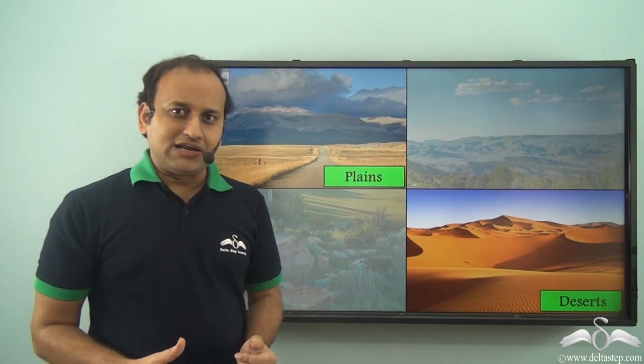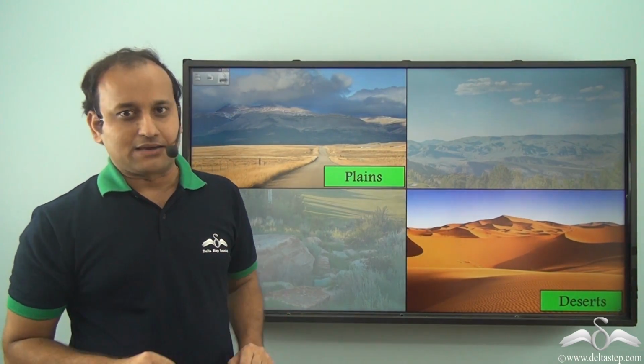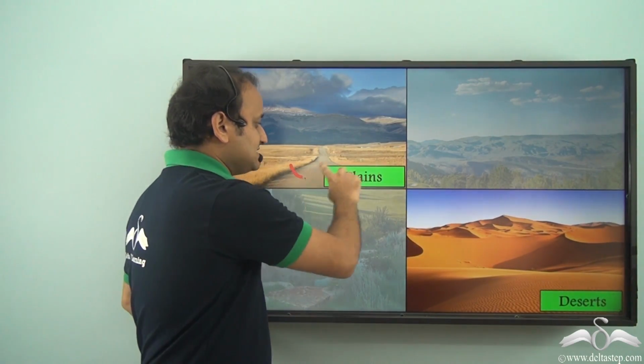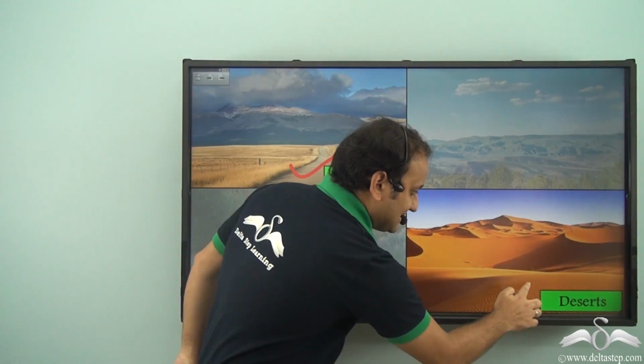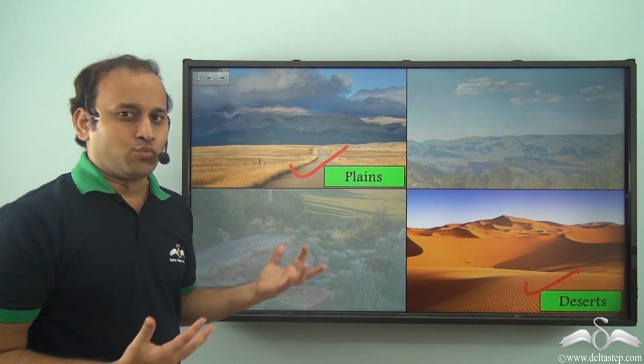Now, these lowlands are mainly of two types. One is the plains and one is the deserts. So we'll understand what these are.